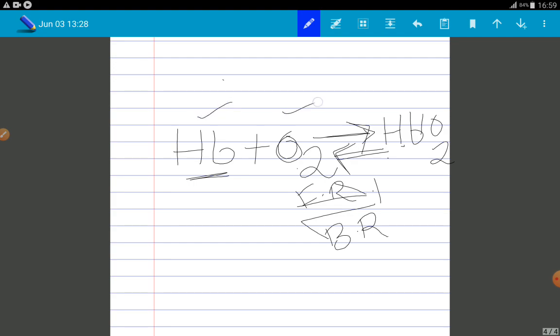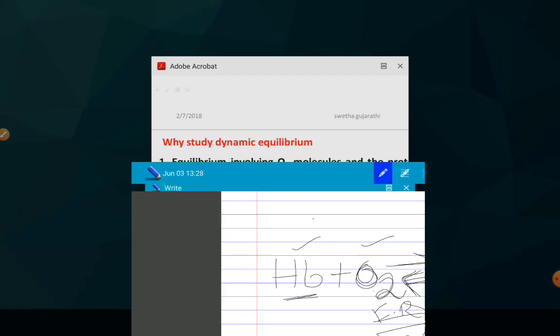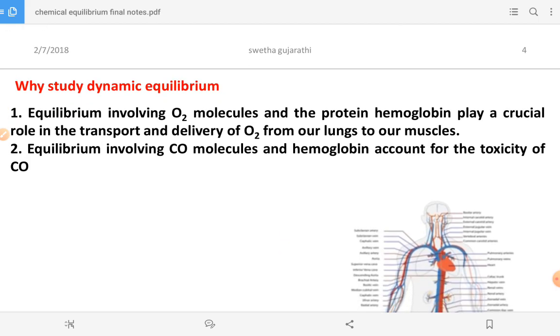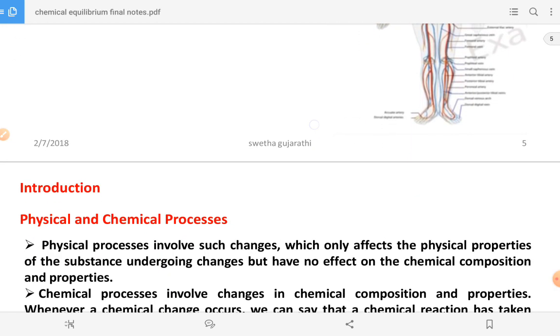Hemoglobin and oxygen bind, giving oxyhemoglobin. That oxyhemoglobin goes again to the lungs and releases the oxygen. That oxygen is supplied to our body parts. So this is the best example for dynamic equilibrium. Okay, so now you came to understand what equilibrium is, what dynamic equilibrium is, and why we study dynamic equilibrium. Next, let us see here.